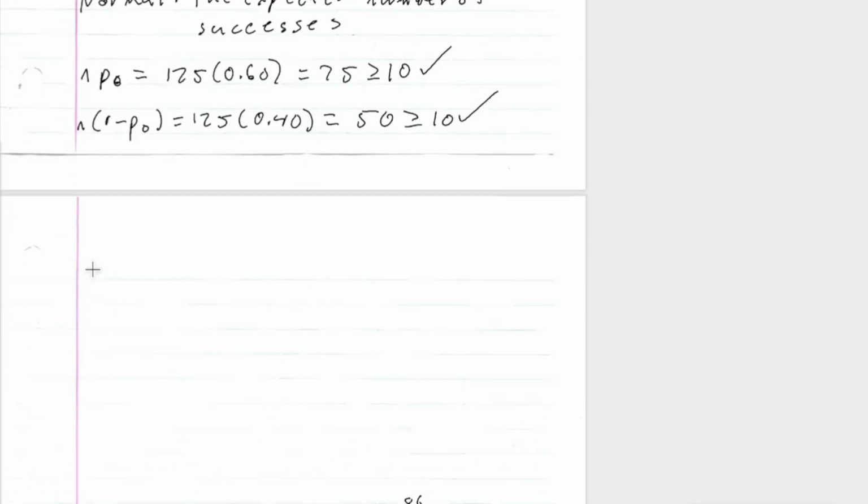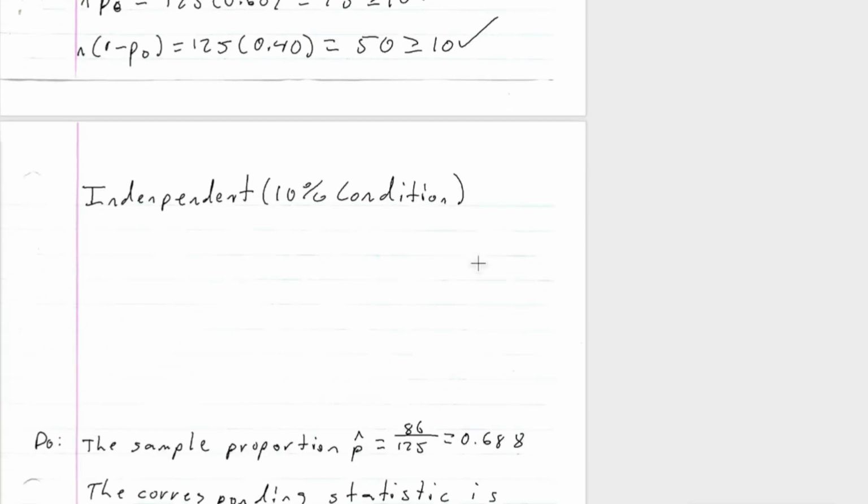Our last condition is our independent condition, or our 10% condition. All right. So n equals 125, and big N is the number of teens in this state, right?